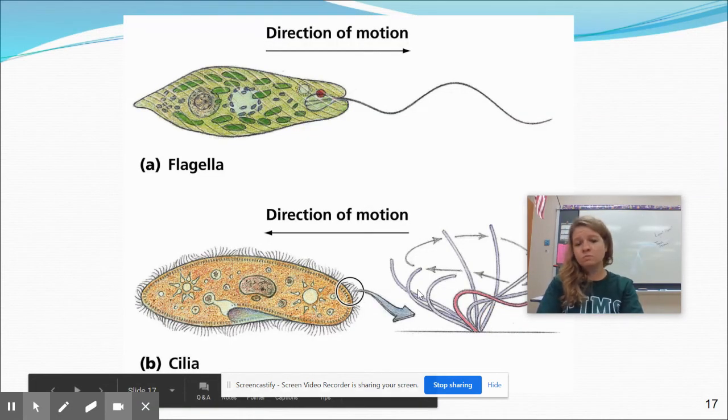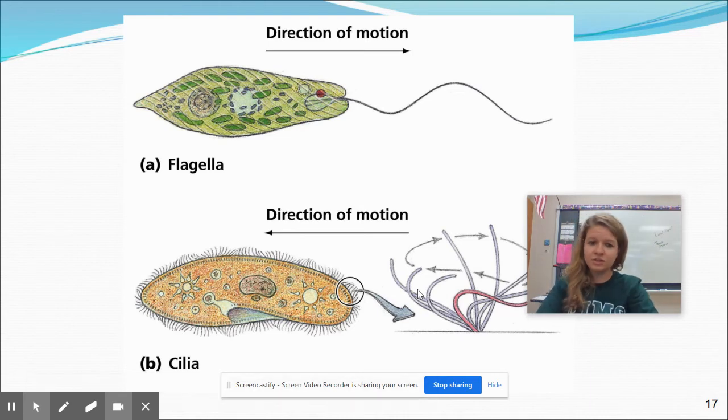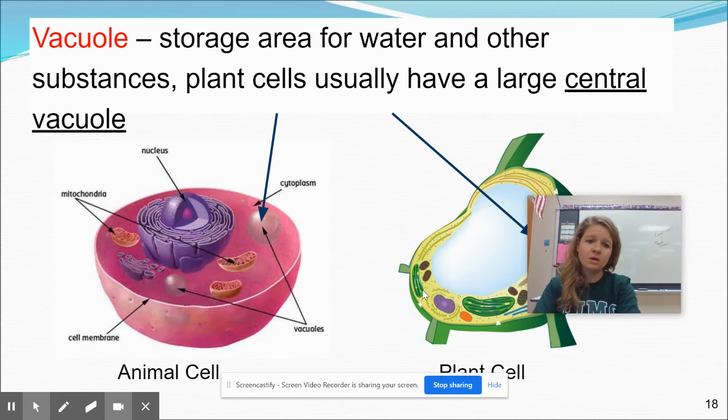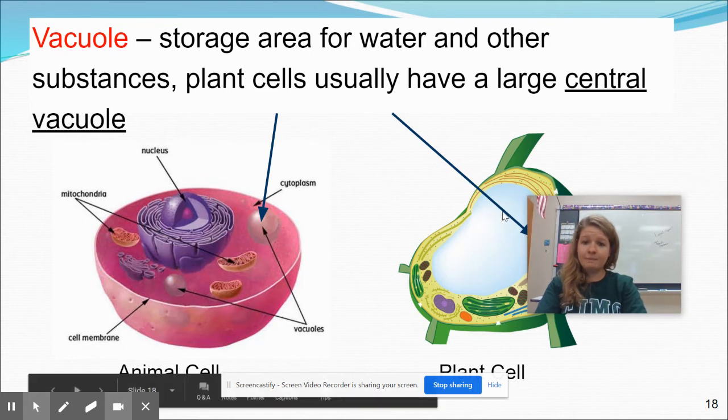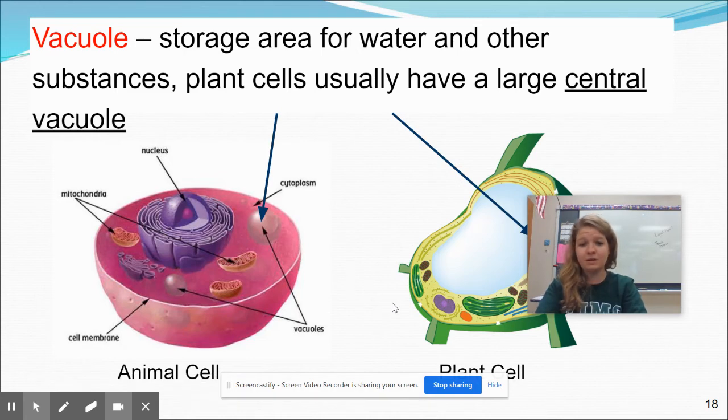And just know that cilia and flagella, they help the cell move. I'm not too worried that you know which way they go. And the vacuole is a storage area for water and other substances, and plants usually have a big one, this guy right here. Animal cells have a couple small ones. So they both have vacuoles, but they look different depending on what cell it is.